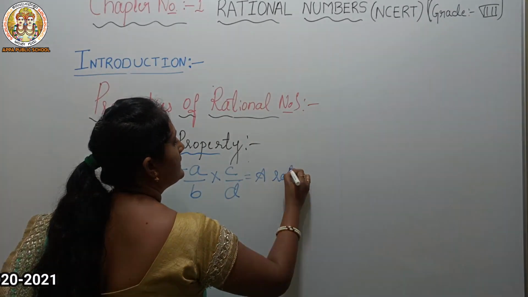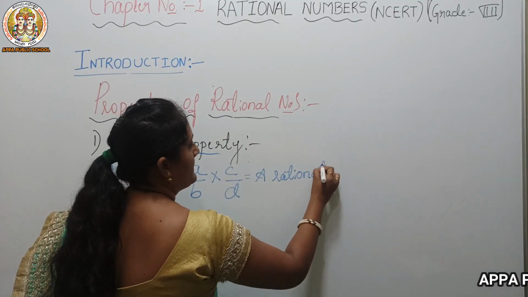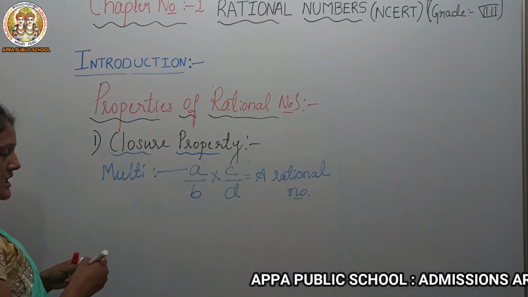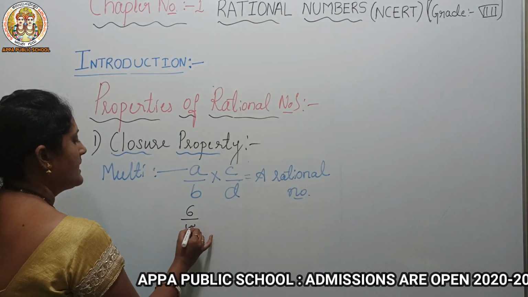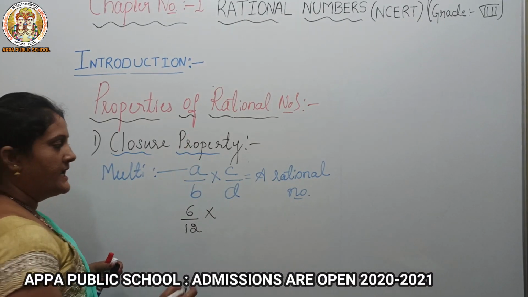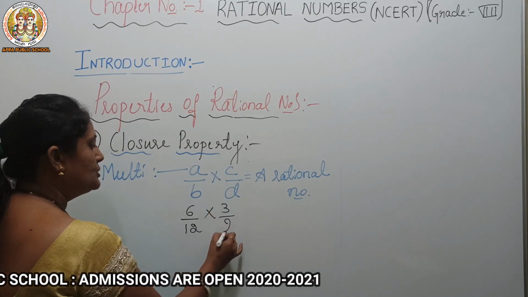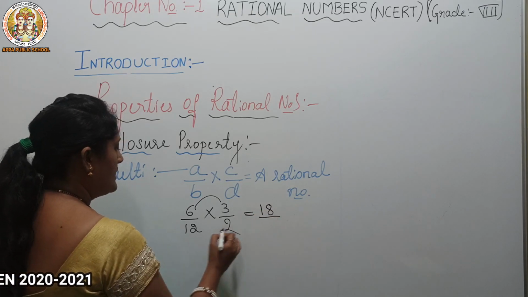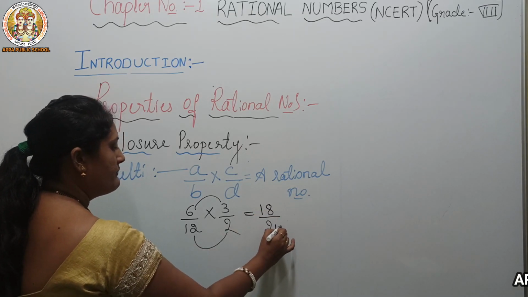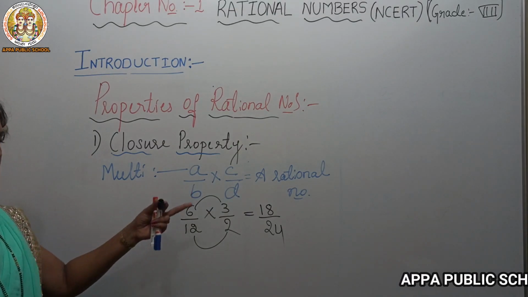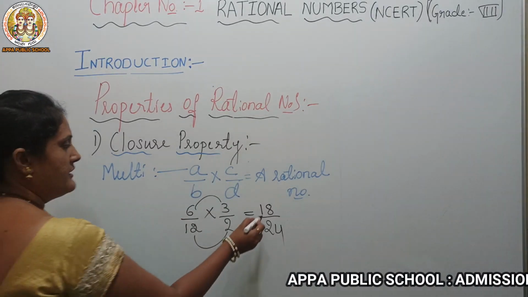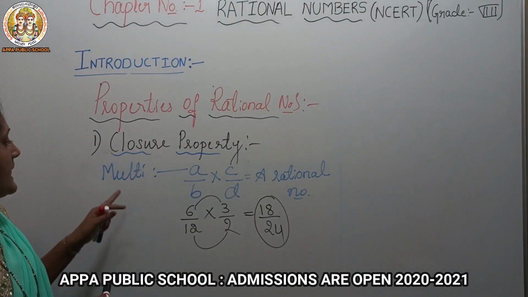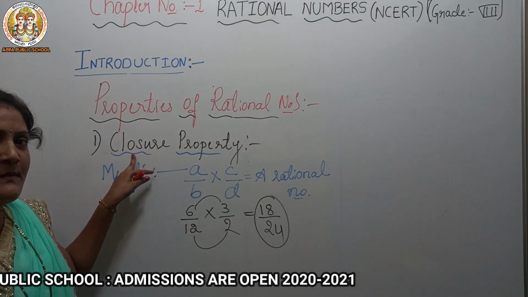We should get a rational number only. Can I take A by B as 6 by 12 and C by D as 3 by 2? Now multiply. 6 3s are 18, 12 2s are 24. Further simplification we can do if we want, but already we got this in the form of P by Q. It is a rational number. So in multiplication also, closure property will work.